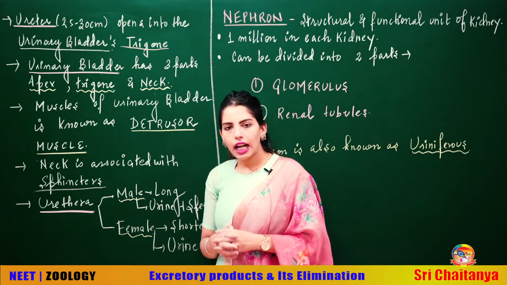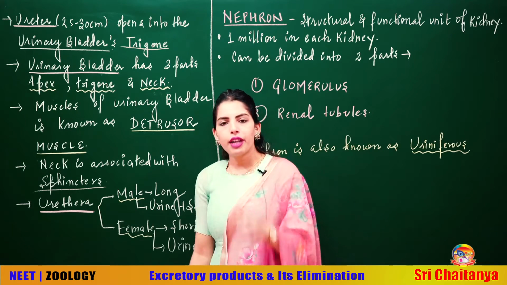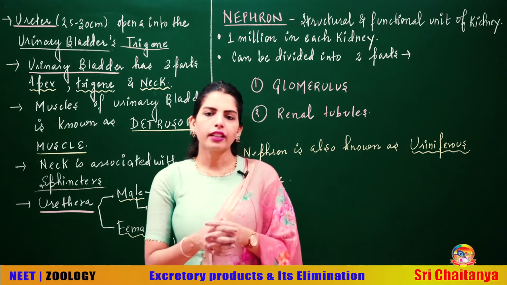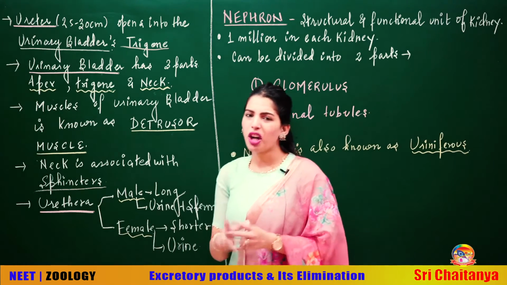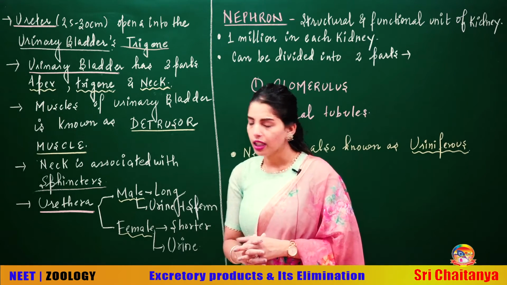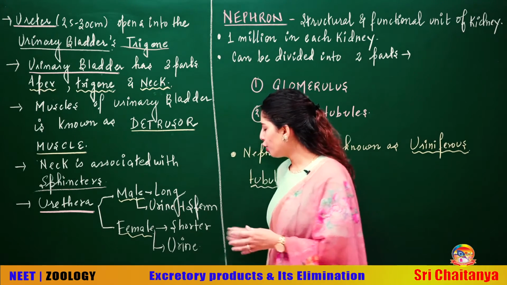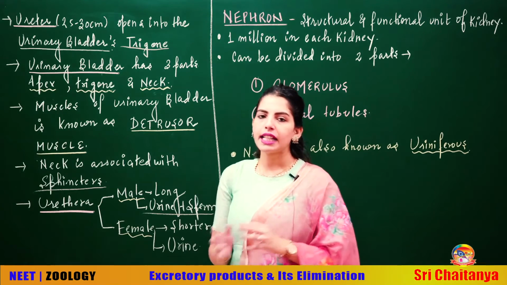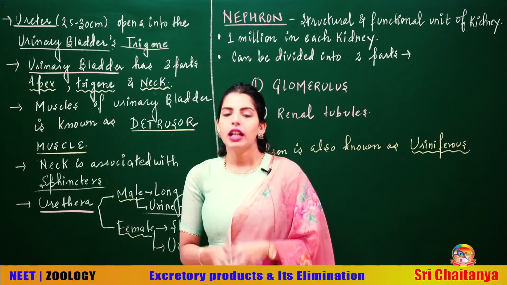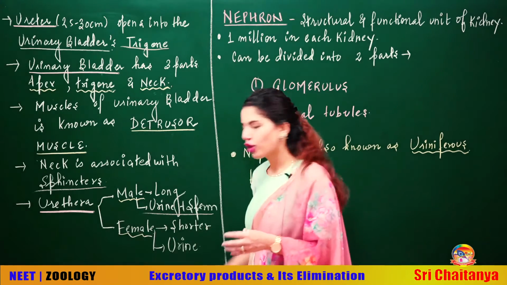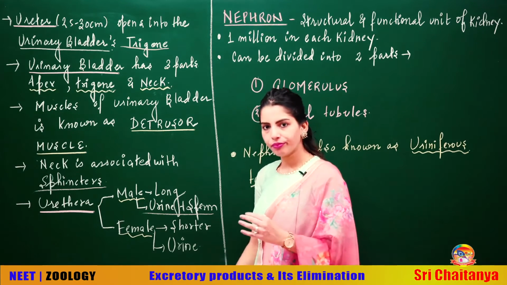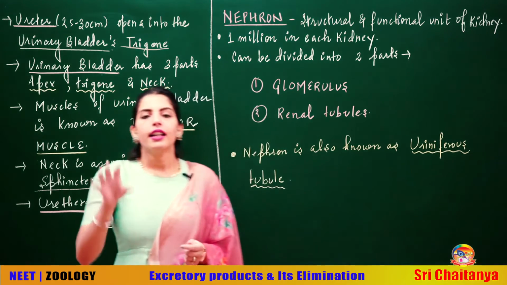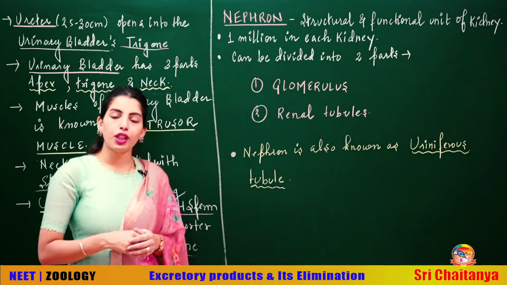Now talking about the last part, which is urethra. Urethra in males and females is quite different. In case of male, urethra is much longer, approximately 20 centimeter, and this urethra can carry urine as well as sperm. But in case of the females, urethra is much shorter, 2 to 4 centimeter, and it can only carry urine. So these were the different parts related with the excretory system of humans.